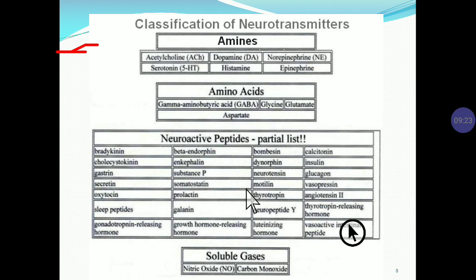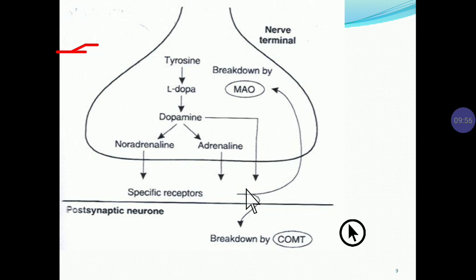Gastrin, secretin, oxytocin, somatostatin, a growth hormone inhibitor, prolactin, galanin, growth hormone releasing hormone, calcitonin, insulin, glucagon, vasopressin, and angiotensin 2, which is a vasoconstrictor substance, and neuropeptide Y. These are examples of neuroactive peptides. And the last classification is the soluble class, in which there is nitric oxide, again a vasodilator, and carbon monoxide.